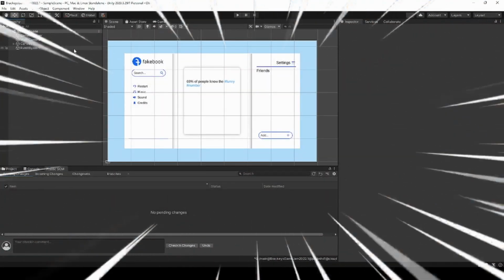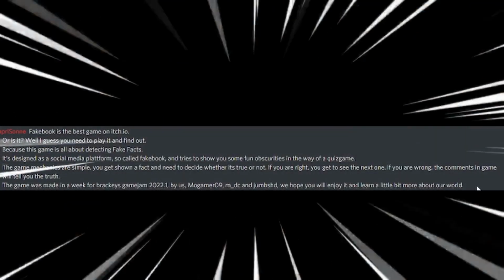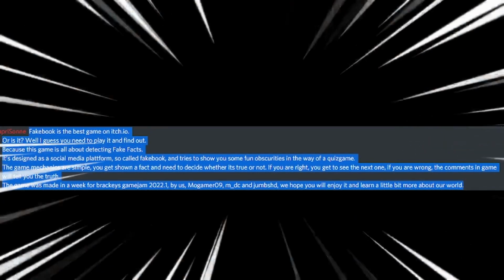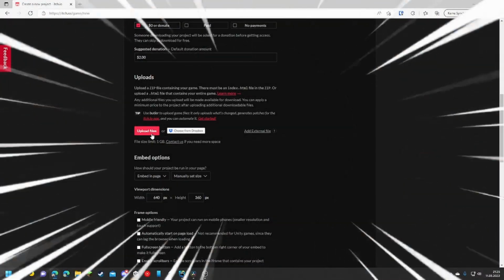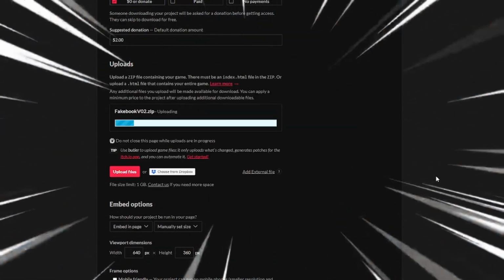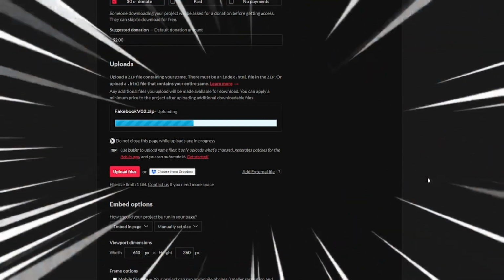I built and exported the game in under 20 minutes, so I had 3 hours still left. I used 5 minutes of them to polish the rest of the game, so after that I had just 2 minutes remaining. During them I made an itch page, and by that I mean telling Rabbits to write a text and then copying that, so that took half a day. After that we had just 10 seconds before we had to upload the game. That took ages, but we finally were able to publish the game 10 minutes before the deadline.